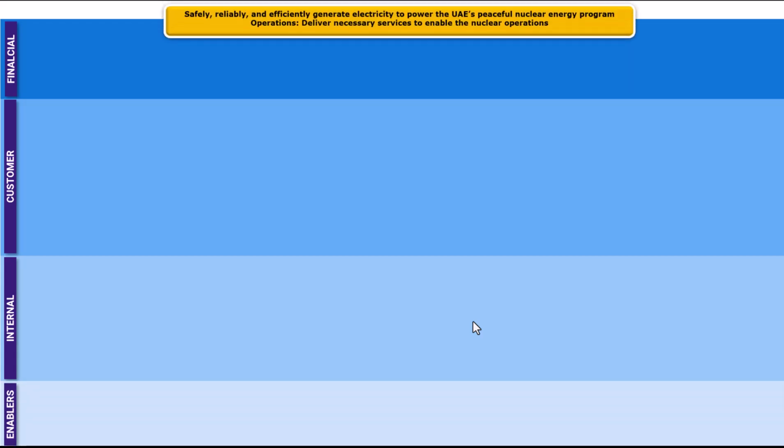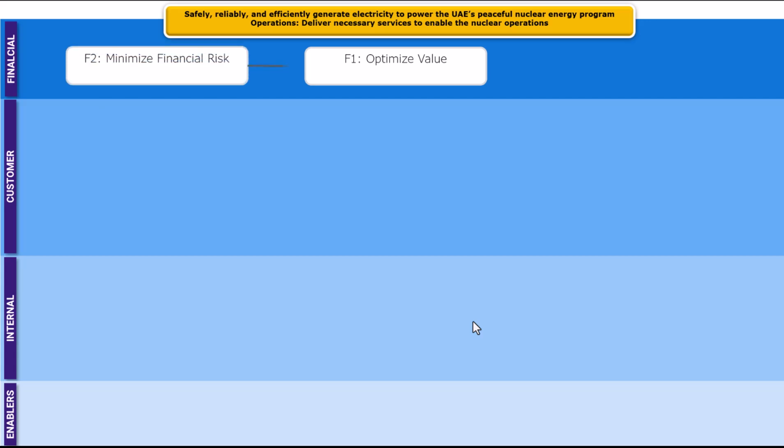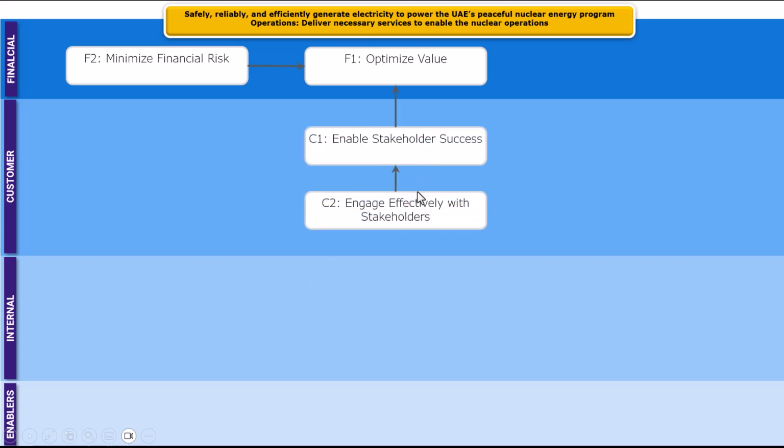We used a strategy map idea, and overall, Nawah wants to safely, reliably, and effectively generate electricity to power the UAE's peaceful nuclear energy program operations, delivering necessary services to enable nuclear operations. So overall, their objective is to optimize value of the investment in these departments and minimize financial risk. What do their customers want? They want stakeholder success and enable effectivity within stakeholders.